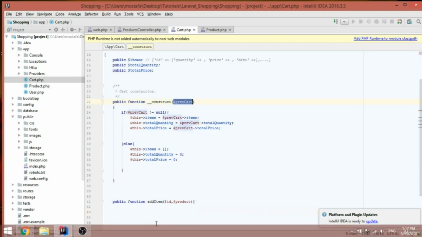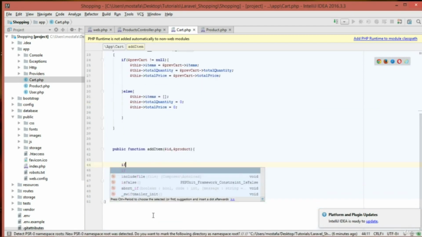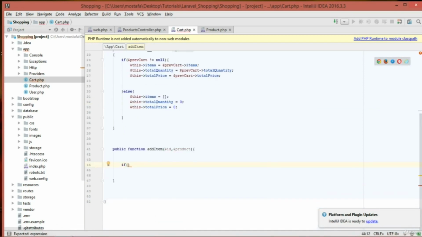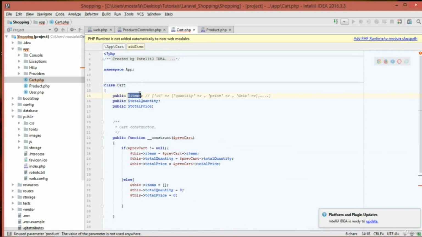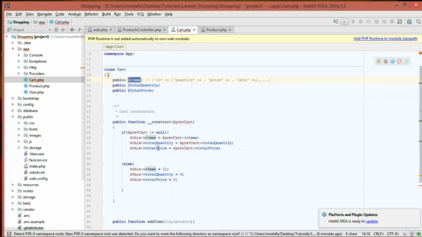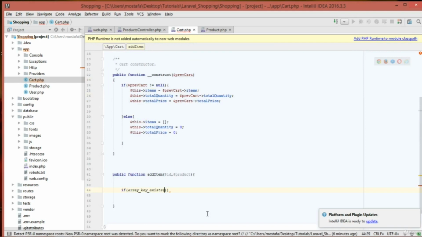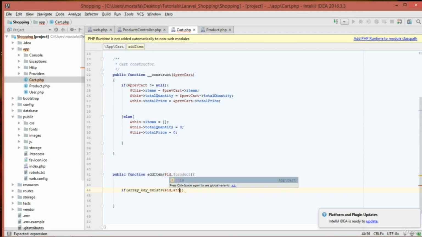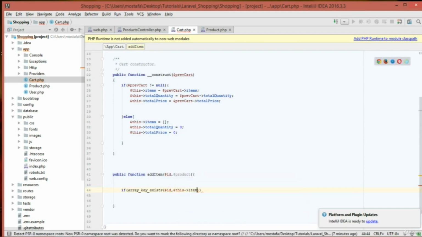And the best way to do so is to use a function in PHP called array key exists. What this method does basically is take the ID and check if it's inside the items array or not. Exists, and then we pass the ID, and we pass this items, right? So here I'm going to add a comment.